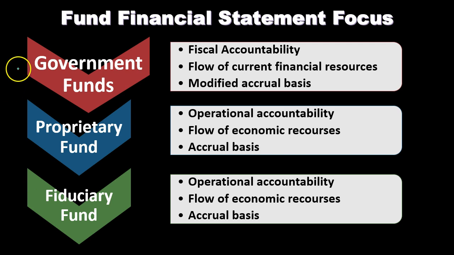When we consider the governmental funds, fiscal accountability is going to be our focus, along with the flow of current financial resources. Notice that our focus here is on current financial resources, and therefore we're going to use modified accrual. For most of the funds that we're going to set up, most will be the governmental fund types. Therefore, the focus is going to be on current financial resources, and we're going to be using a modified accrual basis as opposed to the government-wide activities, where we use the accrual basis.